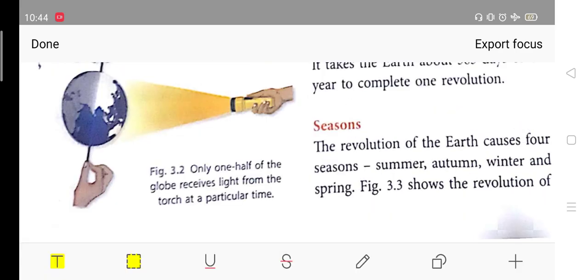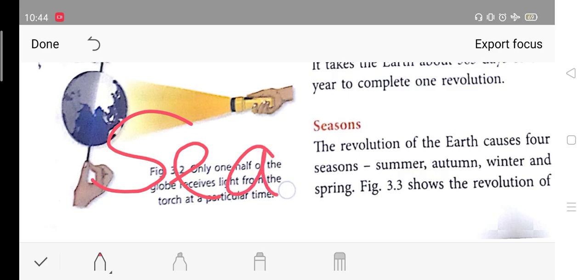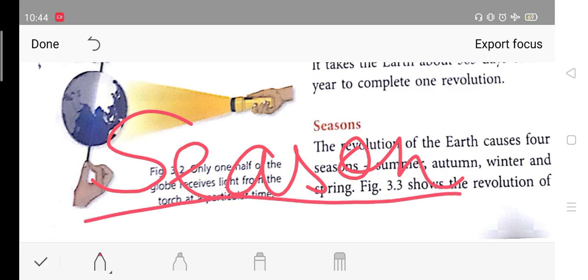Okay, now what we will see is, when the earth is revolving around the sun, what are the changes the earth is witnessing? So when the earth is revolving around the sun, there are seasons. Seasons, you have heard about seasons: summer, winter, autumn and spring. So these 4 seasons, they take place due to what?